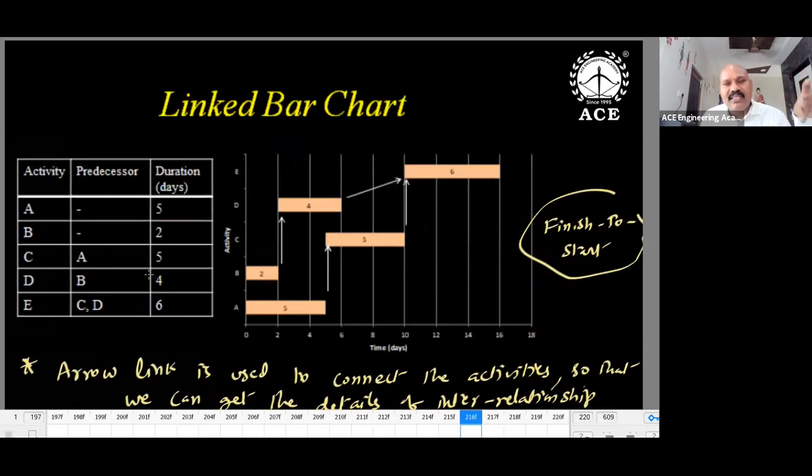Linked bar chart. In the previous case, the relationship could not be obtained. Now the relationship can be obtained from the chart. A, C linked, B, D linked, C, D linked to E. So one can get the clarity now. C and D both are giving E in this diagram. A is giving C, B is giving D, C and D both are giving E. So how do we link the activities now? Arrow. Arrow is meant for connecting the activities. This is the advantage of the linked bar chart. But what is the main problem with these charts? Time scale. We have to maintain a time scale and draw the rectangles exactly.